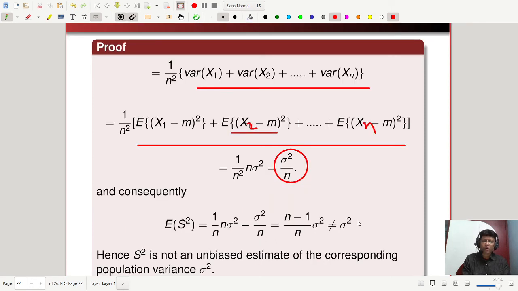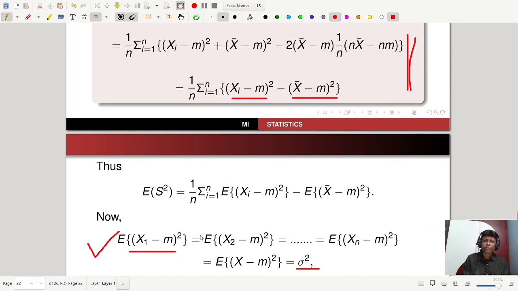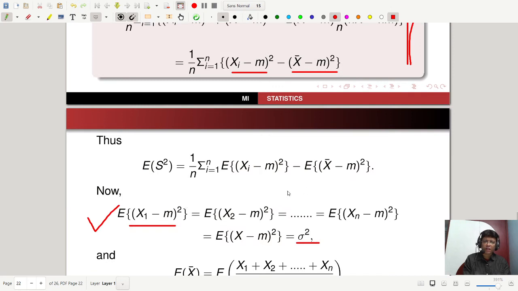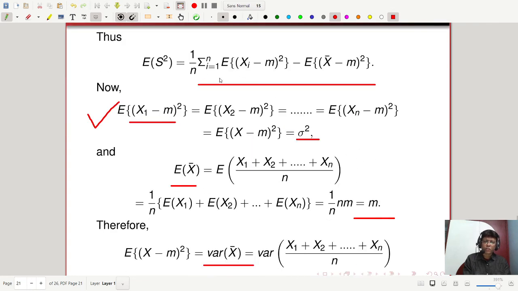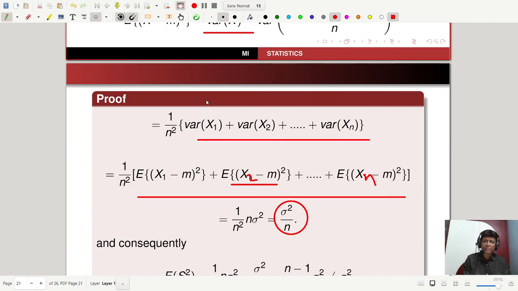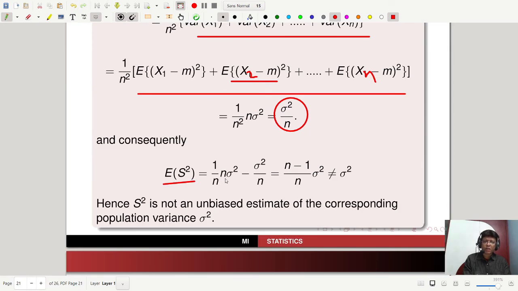So now, what is your expectation of S square? Look at that. This part, the first part, is n sigma square by n, and the next part is sigma square by n.